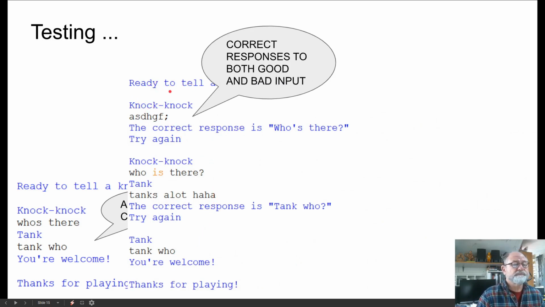But now I need to test with some bad input. So here knock knock, and then I type this junk, and it says the correct response is who's there. Try again. And so then I type in who is there, and notice I put in the punctuation, and I move smoothly on to the next part of the joke, and then I get this prompt tank, and again I don't give the correct response.